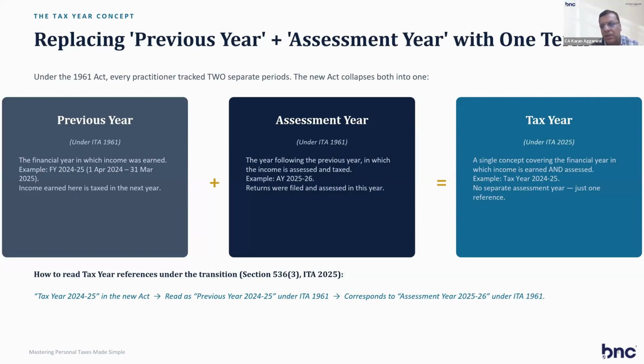Now what has happened under the Income Tax Act 2025? A single concept covers the financial year in which income is earned and assessed. So for example, tax year 24-25. There is no assessment year for tax year 24-25, just one reference. So for return filing in the year 25, we will mention that tax year 24-25 returns are filed. So tax year 24-25 in the new act reads as previous year 24-25 under the Income Tax Act 1961, corresponding to assessment year 25-26. You will get this clear from this slide.